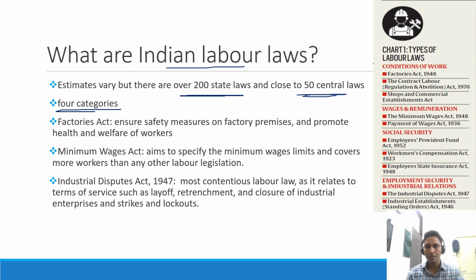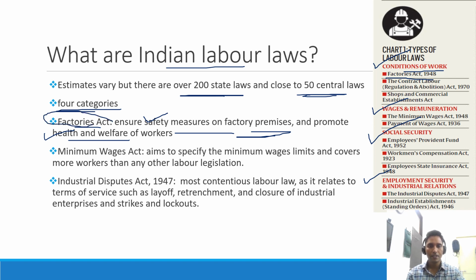Here it is mentioned: the conditions of work, then the acts relating to wages and remuneration, then social security and employment security, and industrial relations. For example, in the conditions of work category, there is the Factories Act. What is the aim of this Factories Act? It is to ensure safety measures on factory premises for the workers and promote their health and welfare. So the Factories Act has been enacted for the safety, health and welfare of the workers who work in factories.